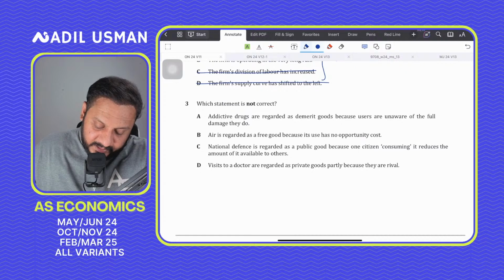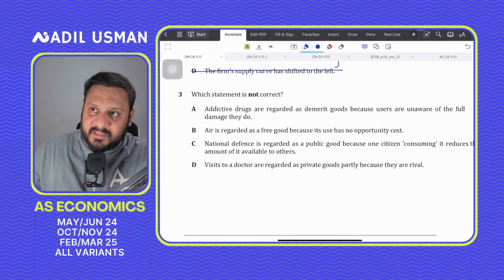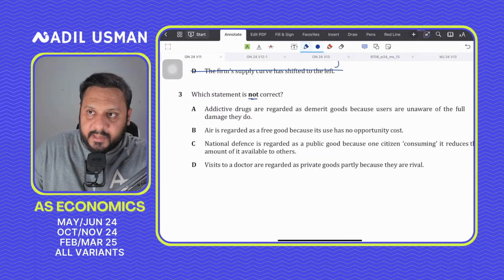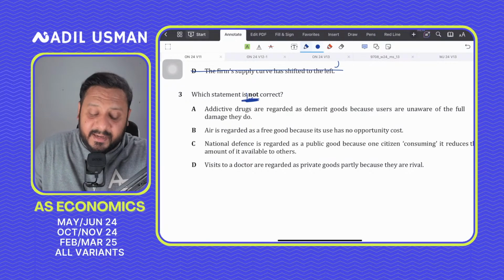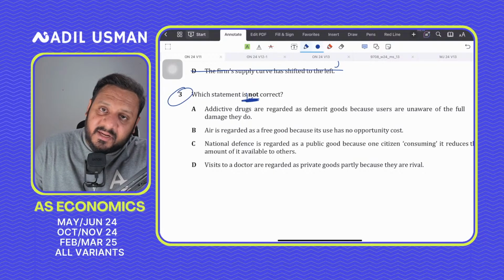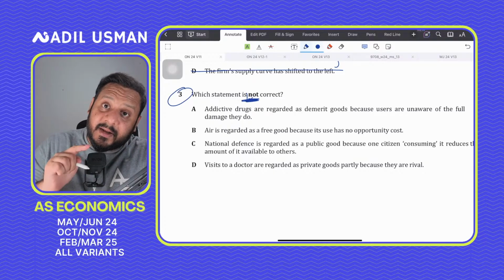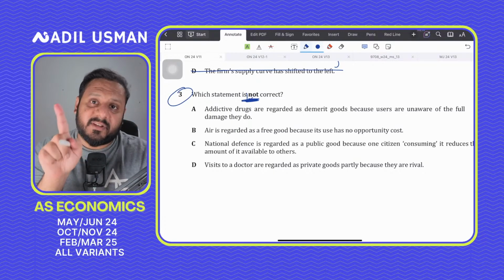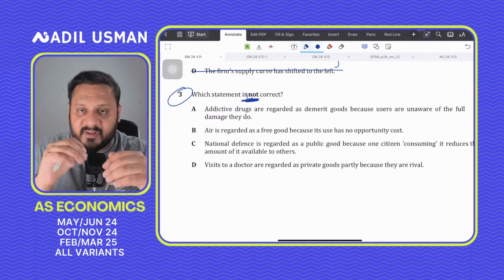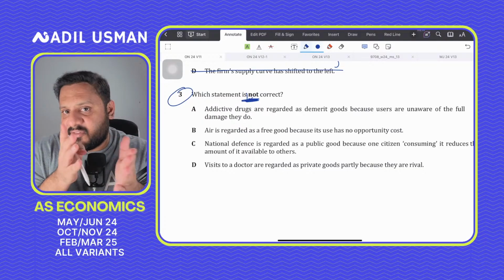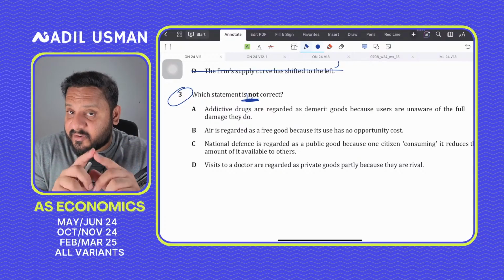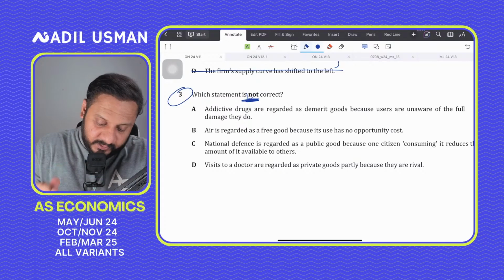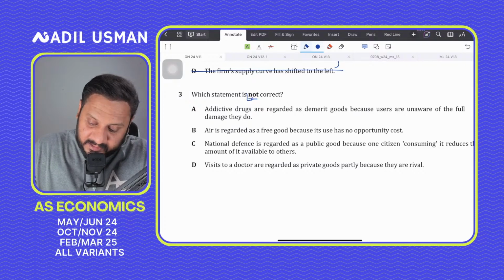Which statement is not correct? Okay, always look at it this way, this is very important. Which statement is not correct? When you read which statement is not correct, you immediately underline not, right? And this is a question that you will not immediately attempt. This is the question that you will attempt in the second round. Round 1 is the first 10 MCQs, because when you say that which statement is not correct, you need to assess every statement very carefully. So that is round 2 of the MCQs. First round 1, finish off the easiest ones. Which statement is not correct? Okay.